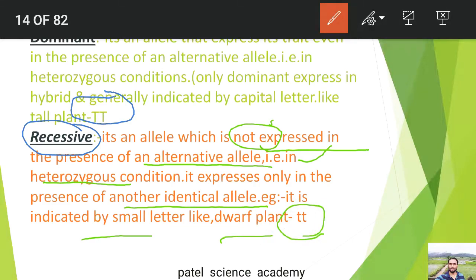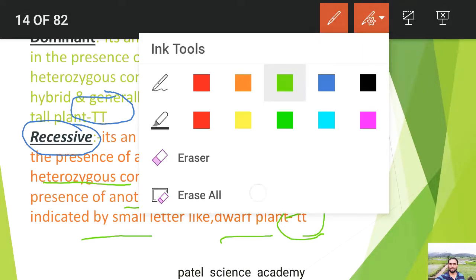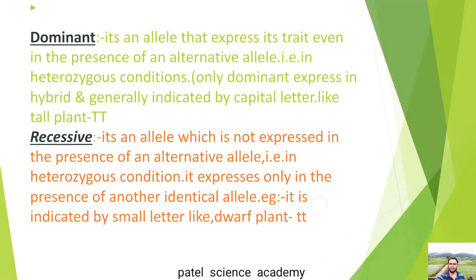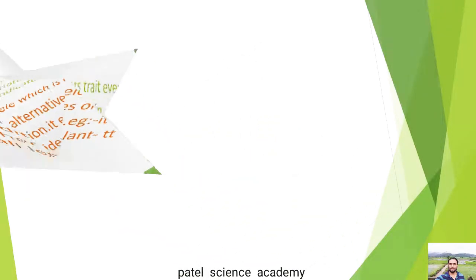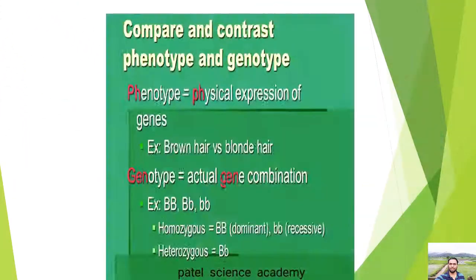So dear students, in the F1 generation, as I explained about tallness, why is that tallness there? Because small t is suppressed by capital T, because small t is recessive in form. So this is about the dominant character and recessive character. I hope you are learning the terminology for this chapter.